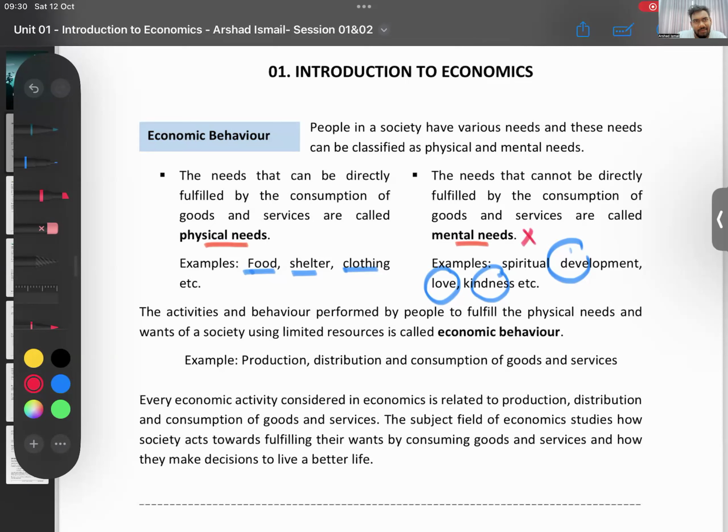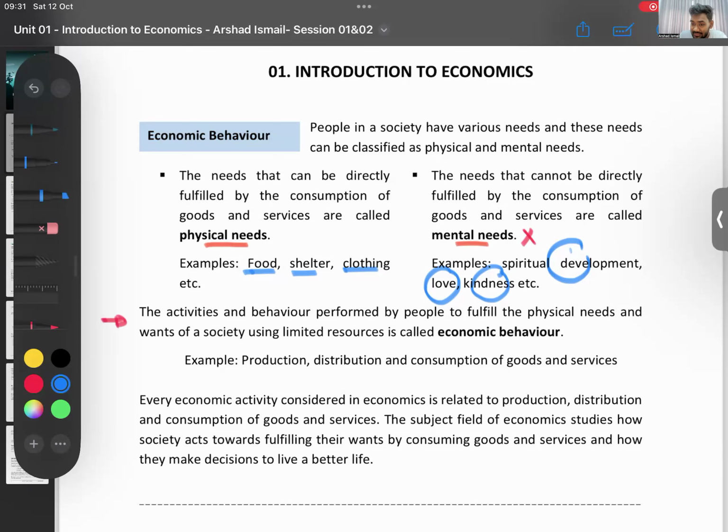Maybe for mental needs, you can do a subject like psychology. They will teach about how people think and how to fall in love and all of that. In economics, sadly, we don't talk about this. Econ is about what? Econ is about economic activities.